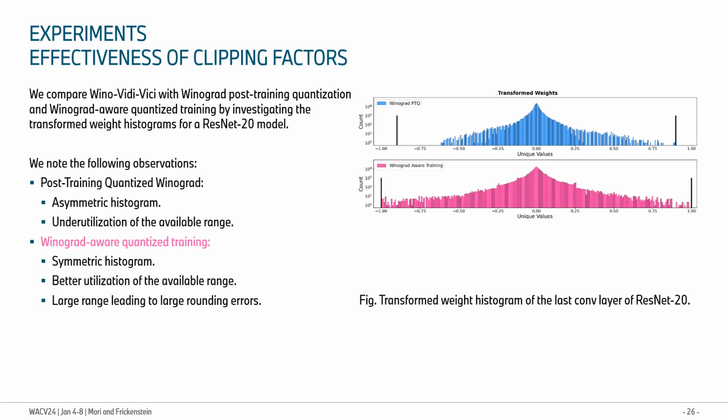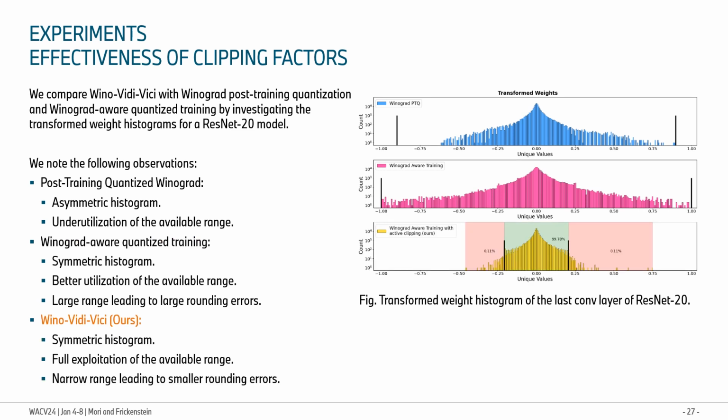Second, the Winograd-aware quantized training improves upon the post-training approach by better utilizing the available range and resulting in a more symmetric histogram. However, there still remains a large range of numbers which causes large rounding errors. Third, in our Vici approach, further adding clipping factors results in a symmetric histogram, a full exploitation of the range and a narrow range, which result in smaller rounding errors, thus resolving the issues of the compared histograms.